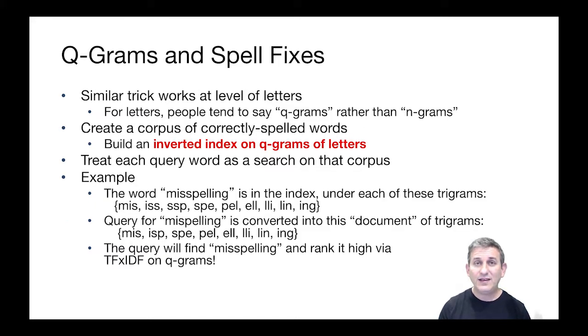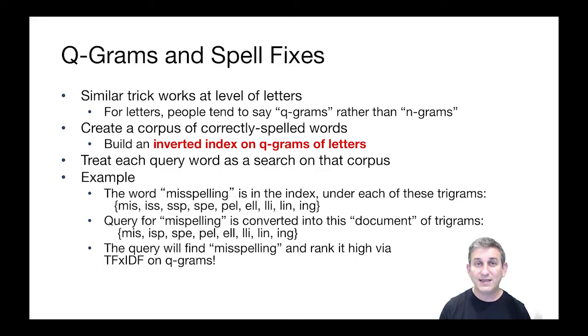The idea of n-grams can also be used separately to allow us to do spell fixes, which is something we might want to do before we issue a query to the index. We might actually want to fix any spelling errors in the user's query. So here's the idea of how we do that. We're going to play the same trick we played with n-grams, but instead we're going to play it on letters of words instead of words of documents. And people generally call this using q-grams rather than n-grams for some reason. But here's the basic idea.